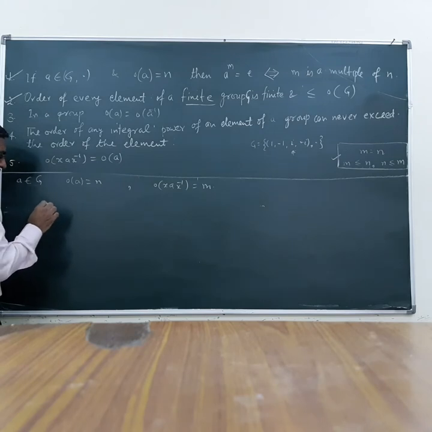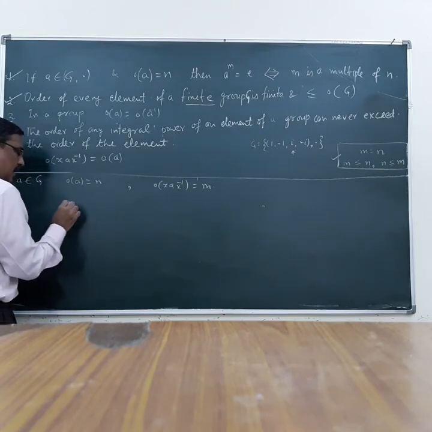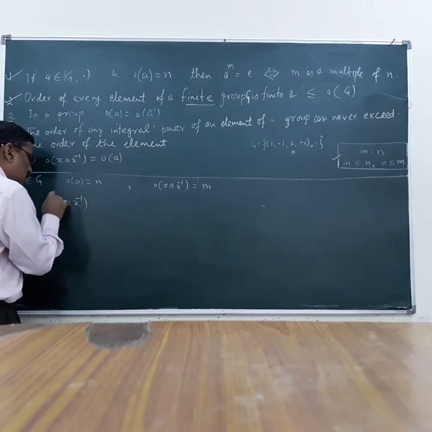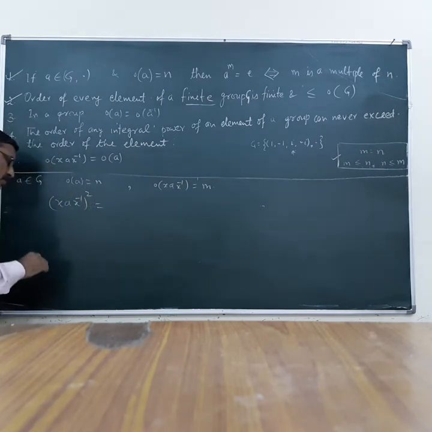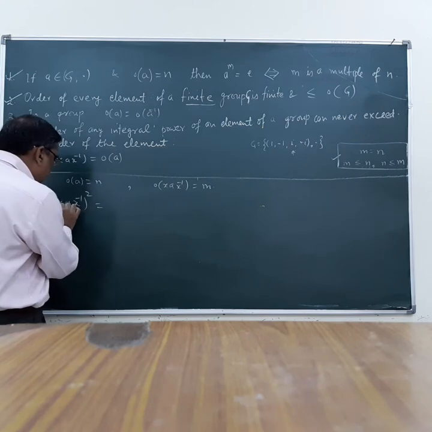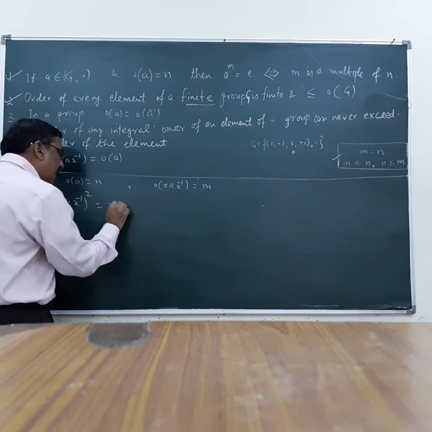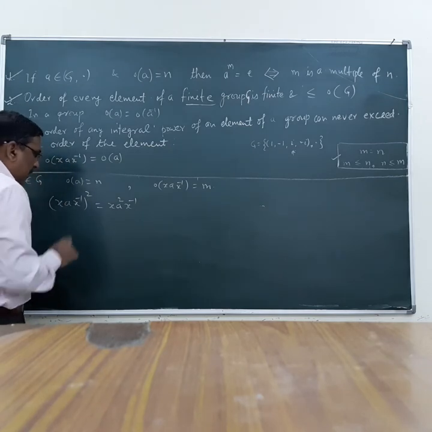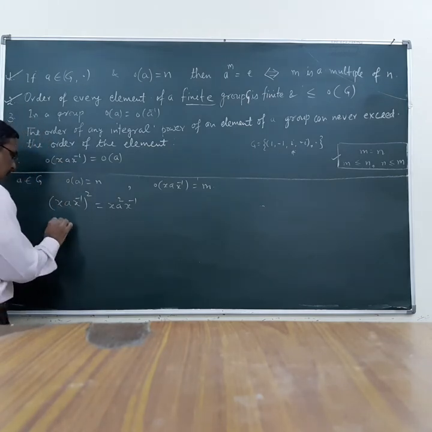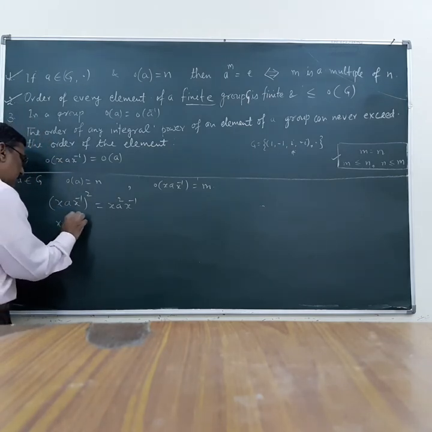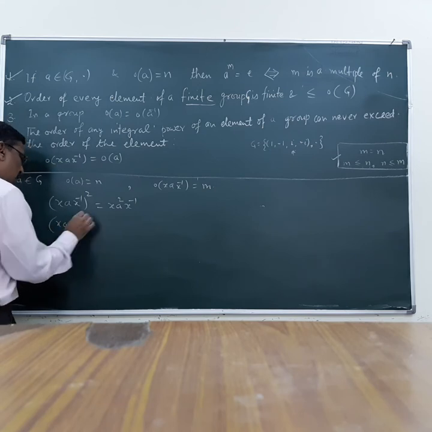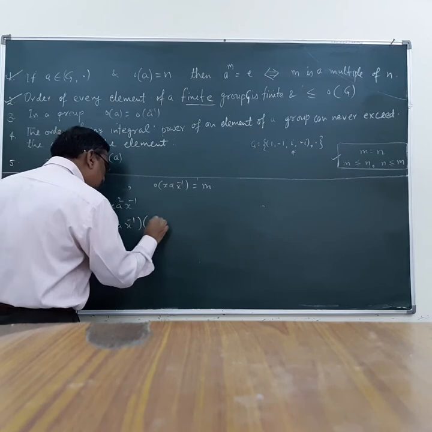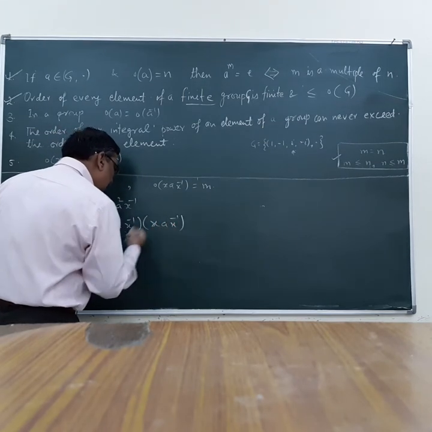First start with this: x a x inverse square. Using this mathematical practice, it is x a square x inverse. How can I prove this result? x a x inverse whole square is equal to x a x inverse and x a x inverse.